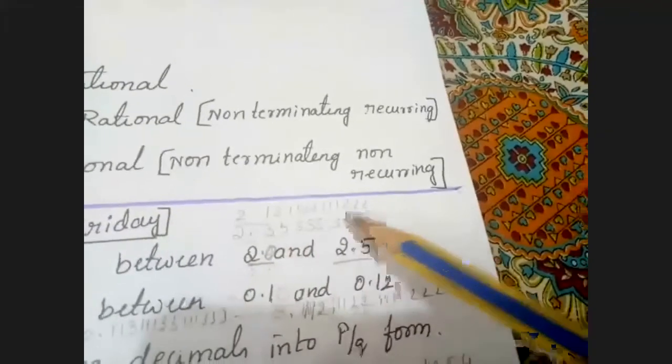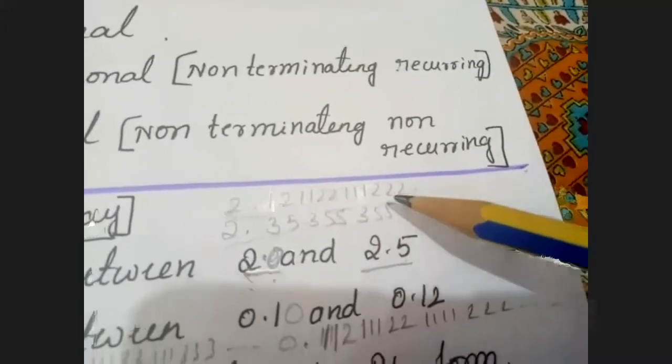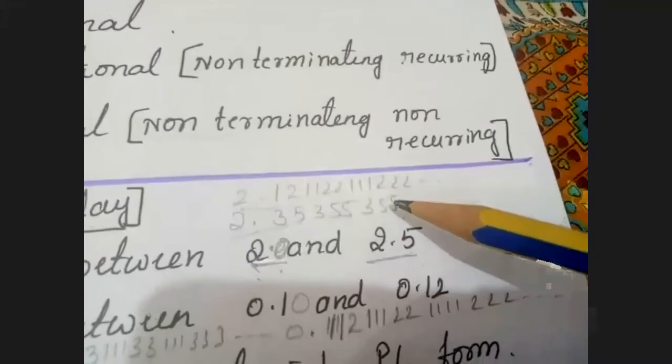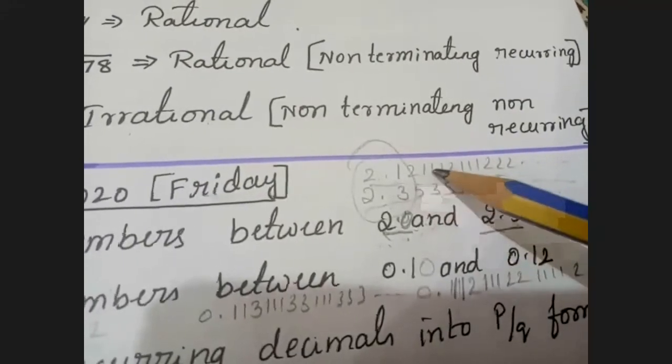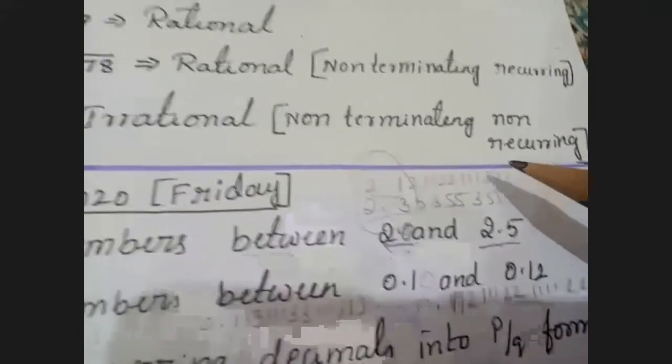Observe here, I'm taking 2.1 and 2.3. So these are just expanded, so the number is non-terminating and non-recurring. That is called an irrational number. Between 2.0 and 2.5, I told you to write any irrational number. Just these two should be there. Then any number you can write, 2.10, 1100, 111000. Like that you can mention. Am I clear?